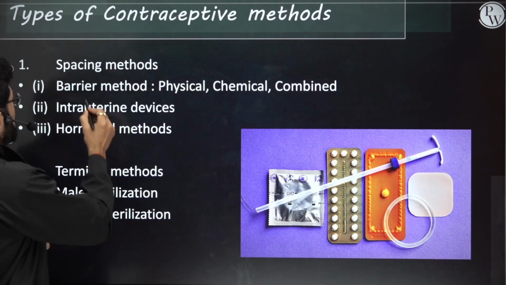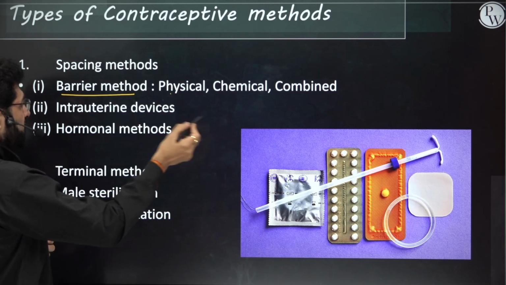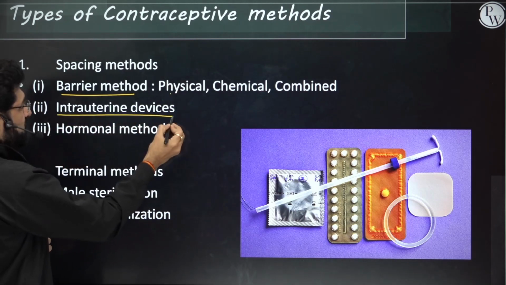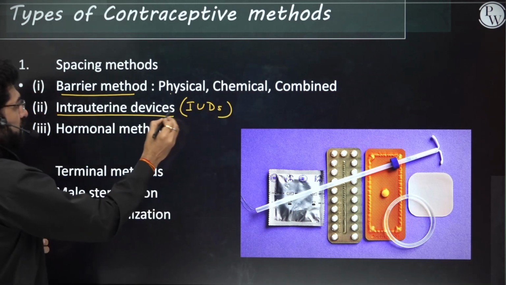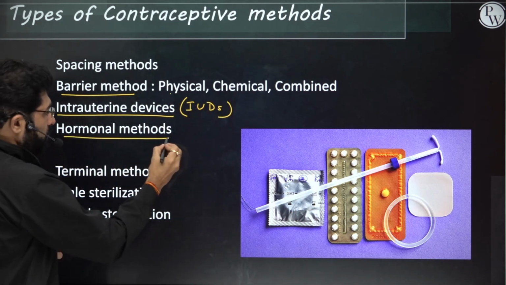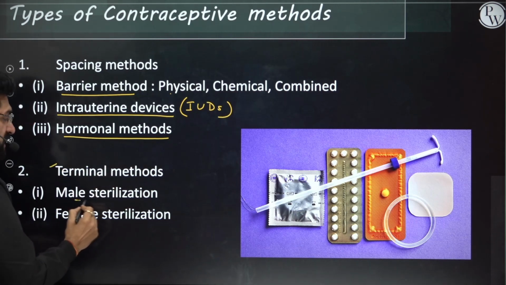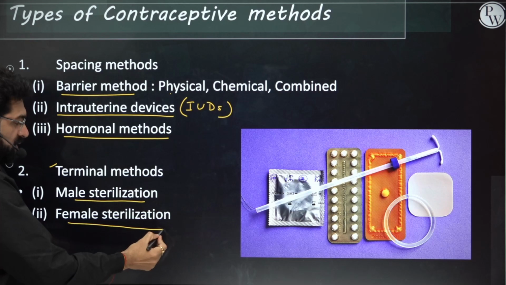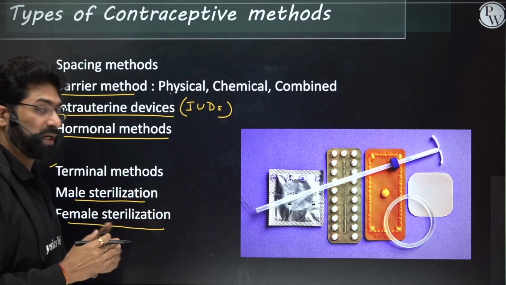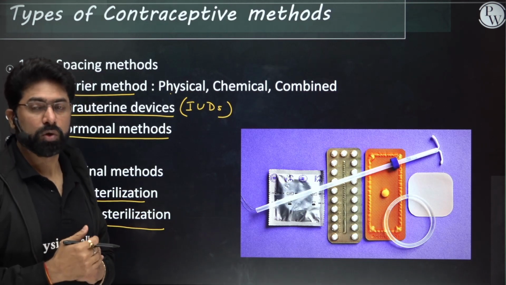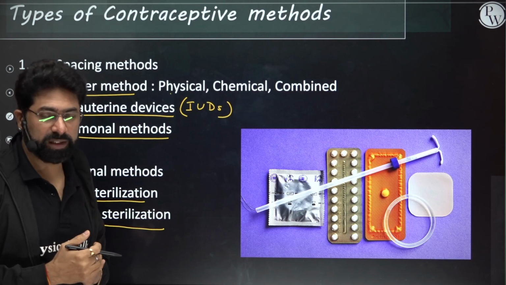Spacing methods are barrier methods, which can be physical, chemical, or combined. Next are the intrauterine devices, that is IUDs, intrauterine contraceptive devices. Next are the hormonal methods. Terminal methods are male sterilization, which is vasectomy, and female sterilization, which is tubectomy. One by one we'll discuss all these contraceptive methods.